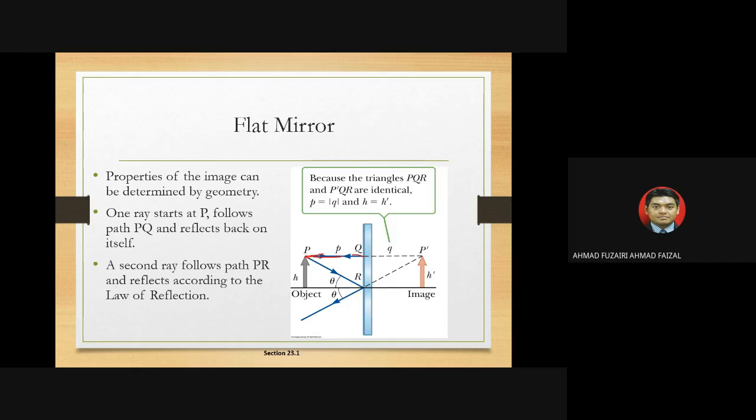Another ray is PR, and when it reaches this point, it also follows the law of reflection, that means theta I equals theta R, so it reflects. This is how they did it for the flat mirror. And of course, the object distance P and the image distance Q are the same for flat mirrors.